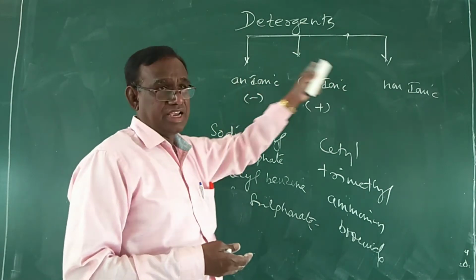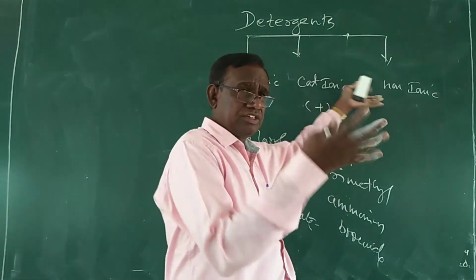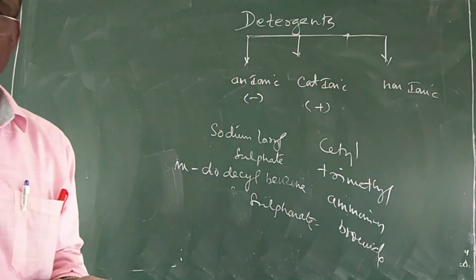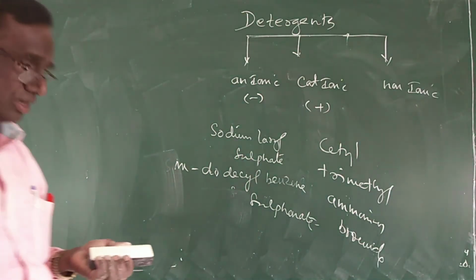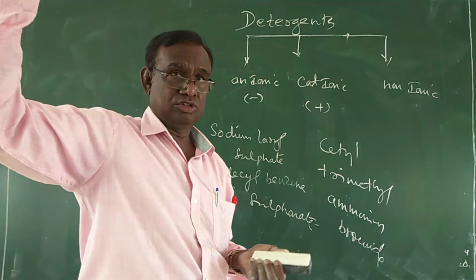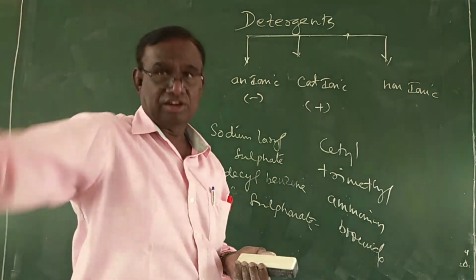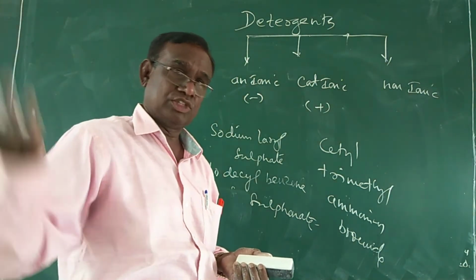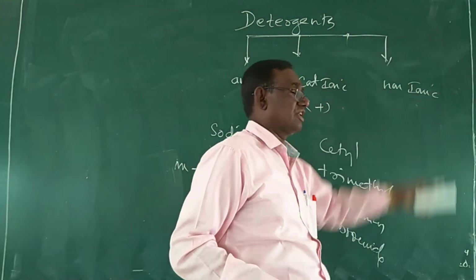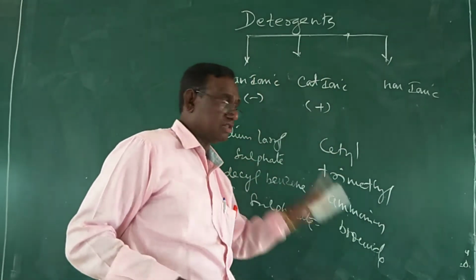Non-ionic detergents do not contain any positive part as well as negative part. Only one example is there, that is polyethylene glycol. Sodium salts of fatty acids with polyethylene glycol act as non-ionic detergent. Anyhow, we use only anionic as well as cationic.